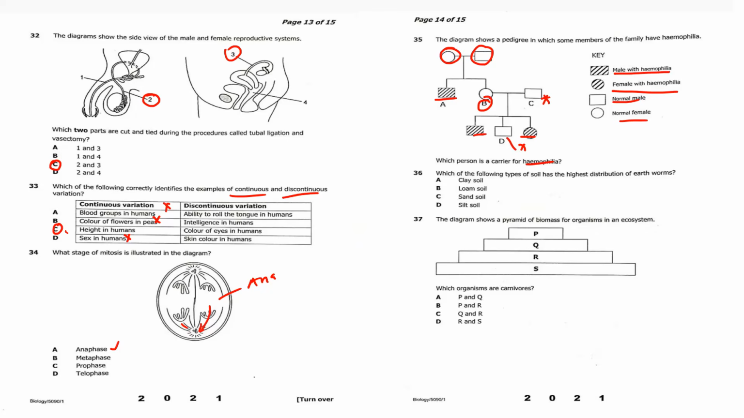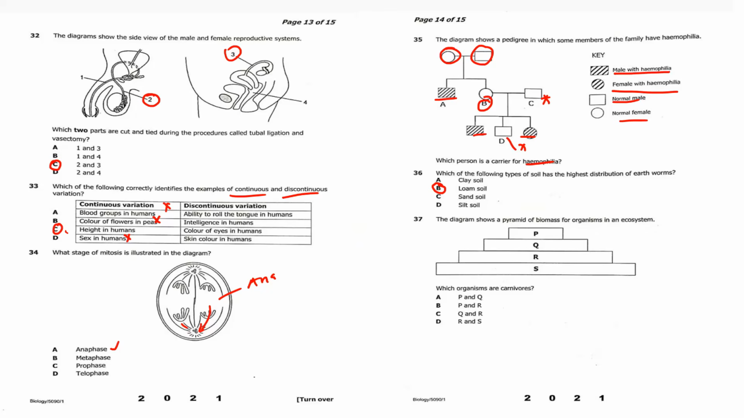Which of the following types of soil has the highest distribution of earthworms? Earthworms need nutrients and also aeration. Loamy soil has good aeration, water retention and nutrients. So it is the loamy soil that has the highest distribution of earthworms.